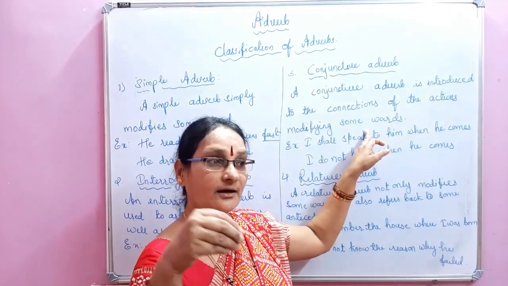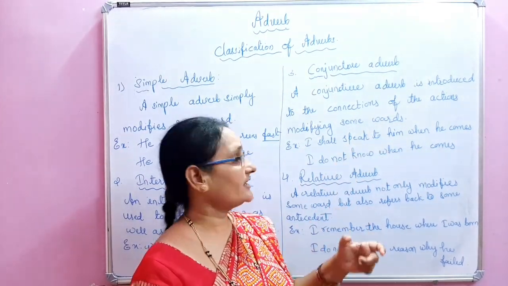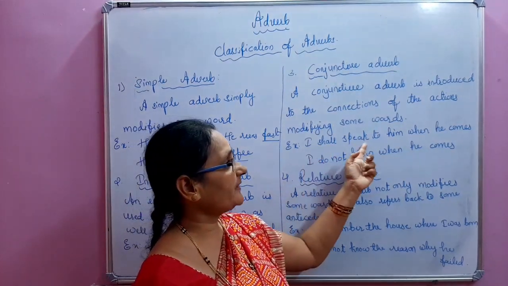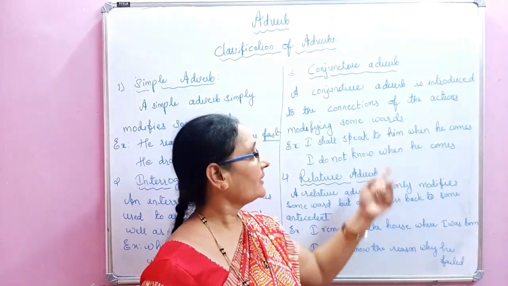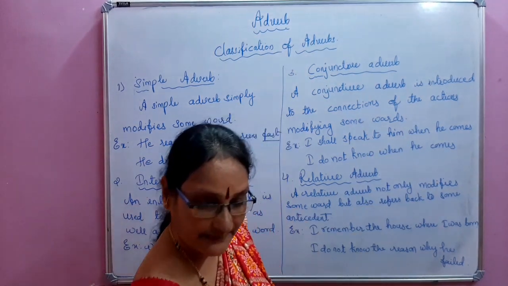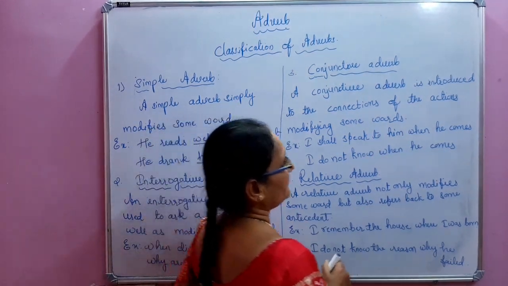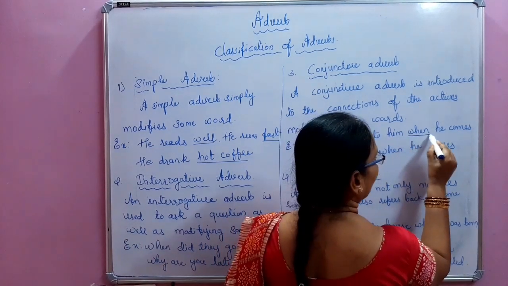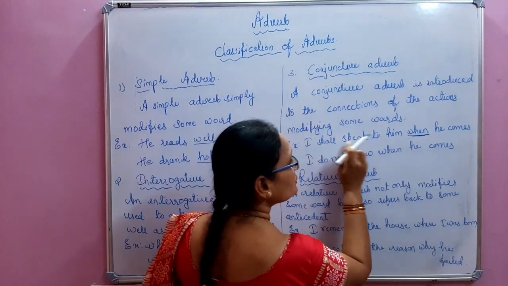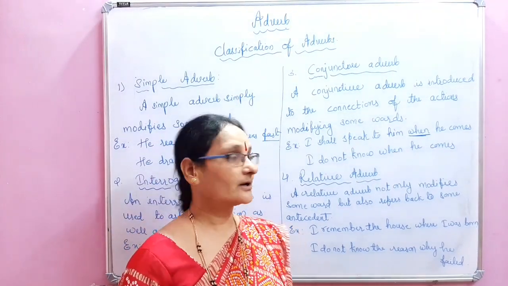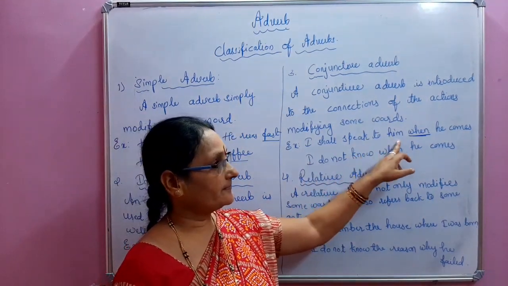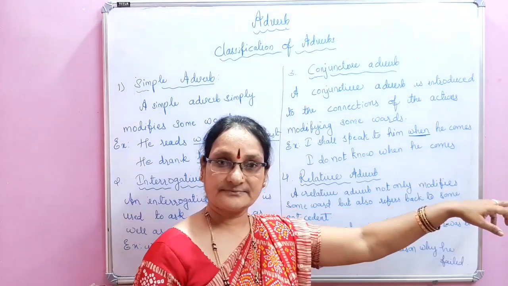Due to those words, there will be some connections. See the example: I shall speak to him when he comes. Here the conjunctive adverb is when. It is connecting these two sentences. I shall speak to him when he comes.